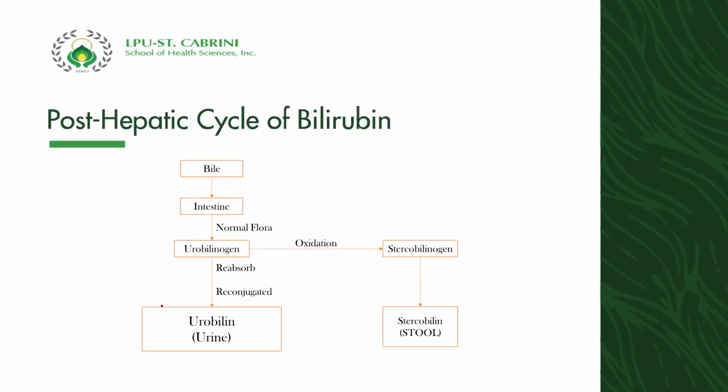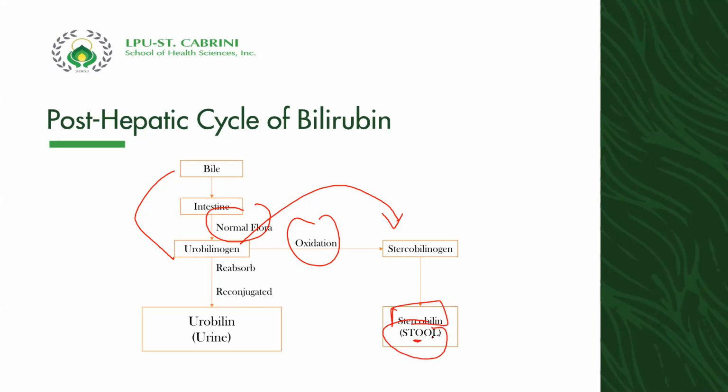To make it simple, meron pa tayong tinatawag na post-hepatic cycle. Again, the bile in the intestine will be converted into what we call urobilinogen by our normal flora. This urobilinogen in the intestine will undergo oxidation to form your stercobilinogen, okay? And the pigmentation stercobilin is the major reason why the color of stool becomes brown.